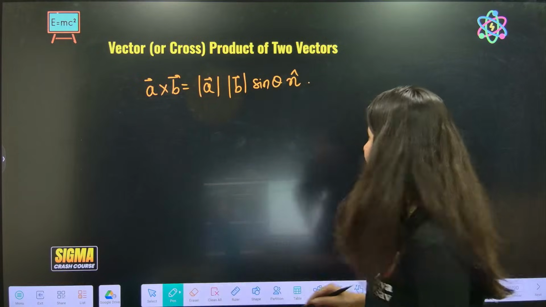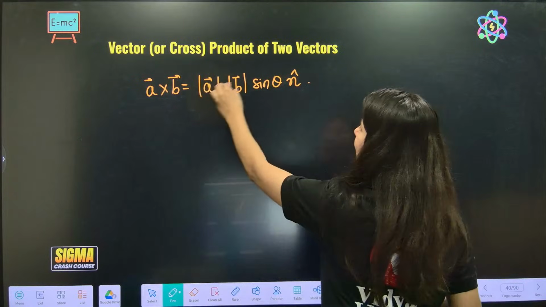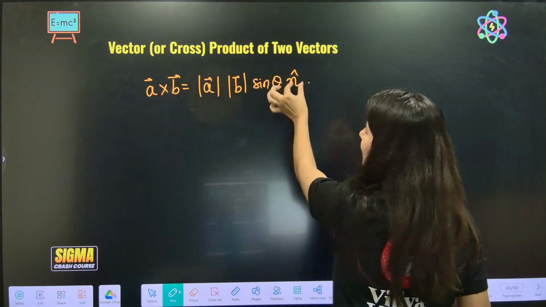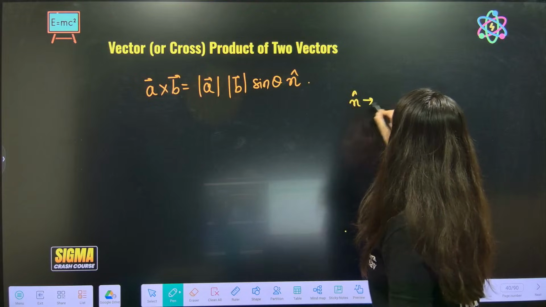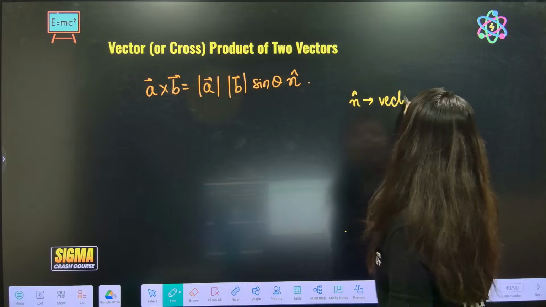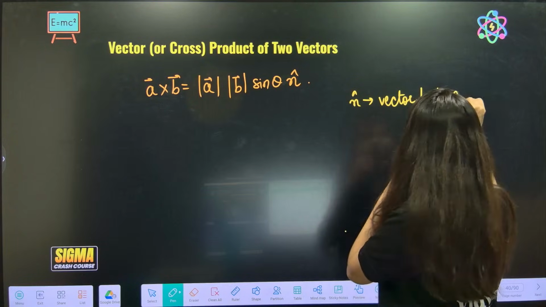Okay, now understand. This is a vector product. Can you see on the right hand side? AB sine theta is a scalar quantity, but n cap is a vector quantity. Here n cap is representing a vector perpendicular to A and B.